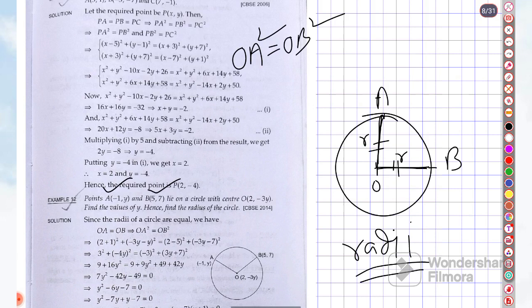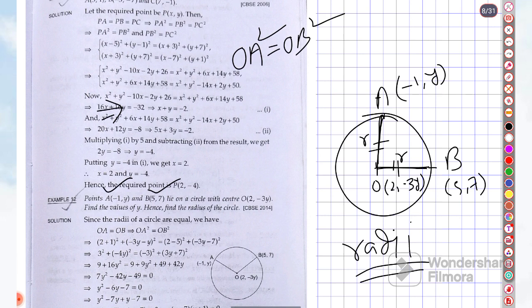So put down the coordinates: A is minus 1 comma y, B is 5 comma 7, and O is 2 comma minus 3y. Okay, so see what will be the value of OA.